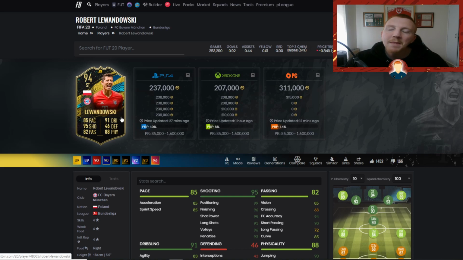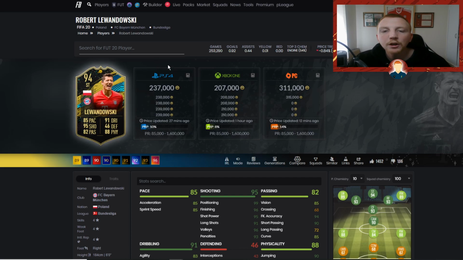You want to make sure you don't get greedy, because if you get greedy and you list for an hour, your card is stuck on that market for an hour and people can be undercutting you. If you see on Futbin that say you pick up this Lewandowski at 200,000 coins and you see at 3 o'clock on Friday he's coming in at 250, don't be greedy and list 255. Go in and list 248. Just take your coins. Make sure you're guaranteed to get them, okay?